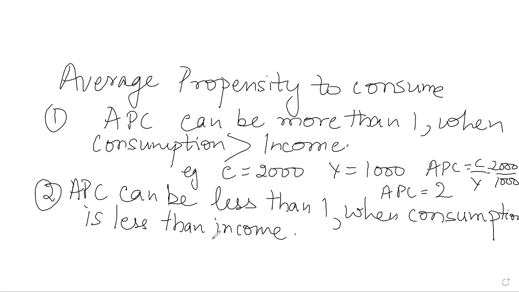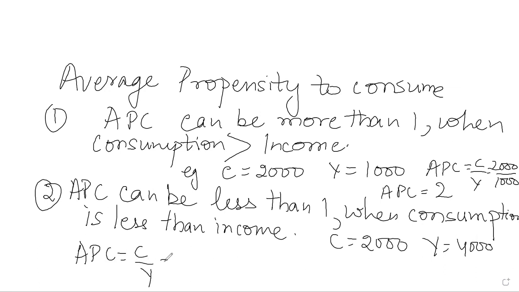That is, if consumption is 2000 and income is 4000, what will be the value of APC? APC equals C by Y, which is 2000 divided by 4000, equal to 1 by 2, which is 0.5. So APC can be less than 1 when consumption expenditure is less than income. And APC is total consumption divided by total income.